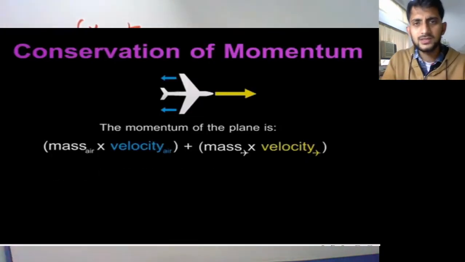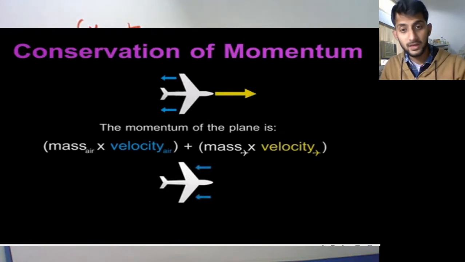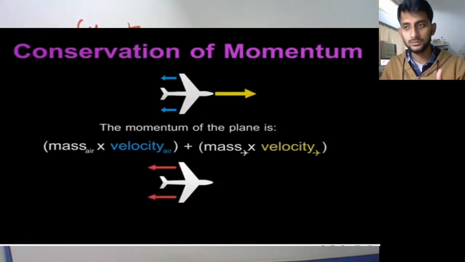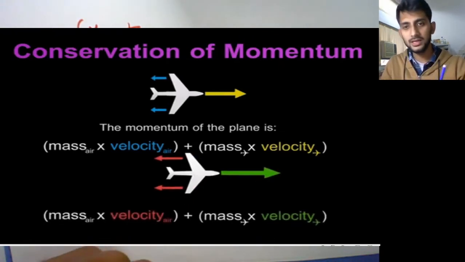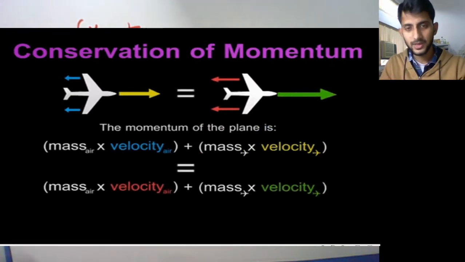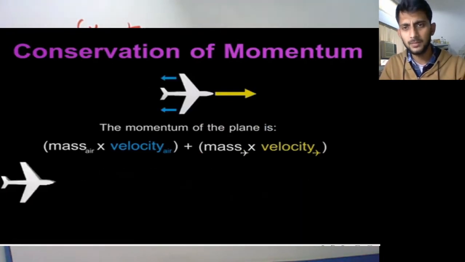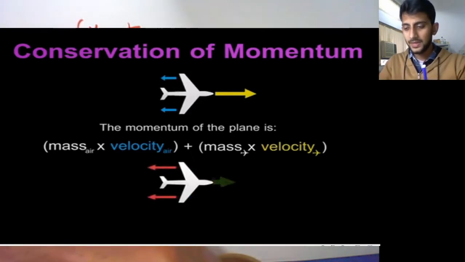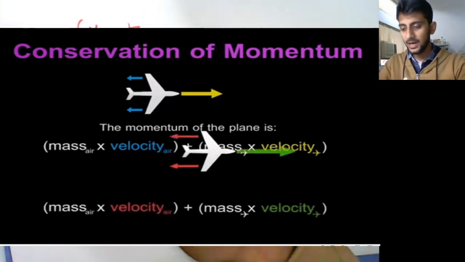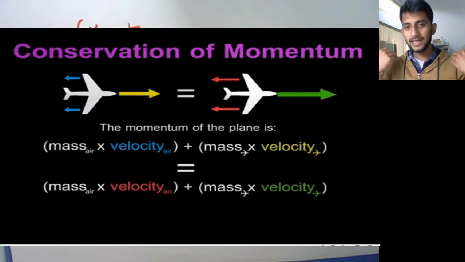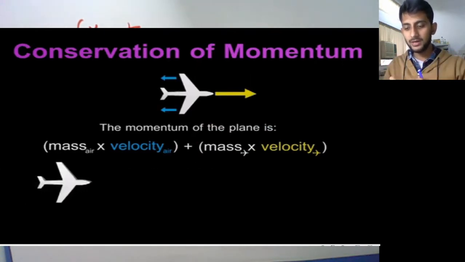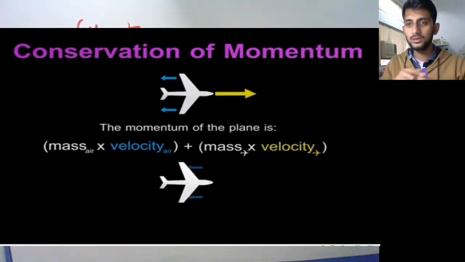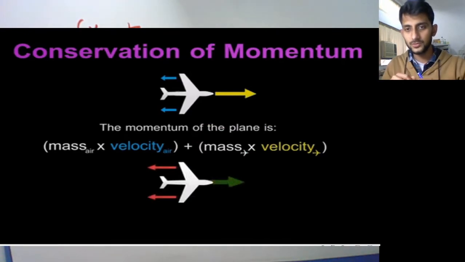Another example is of aerodynamics and airplane motion. So it's not only that we take a ball or marbles and apply conservation of momentum to them. It is also applied to fields like aerodynamics, where the air which is propelled towards the back side gives the airplane just as much thrust in the front direction.